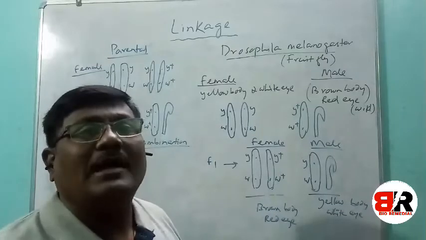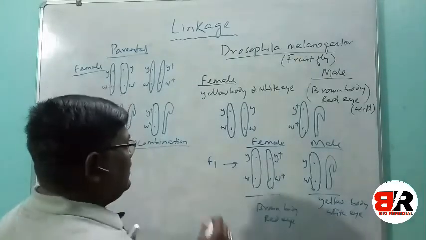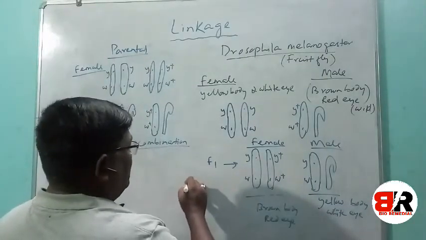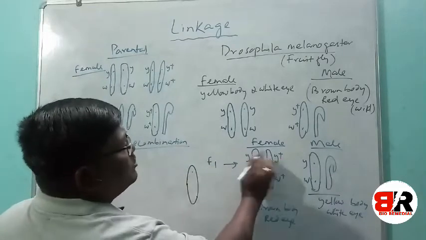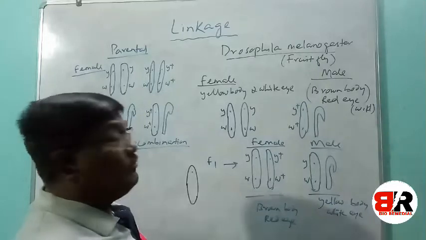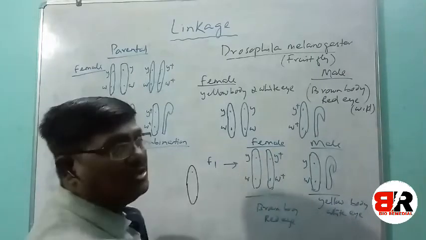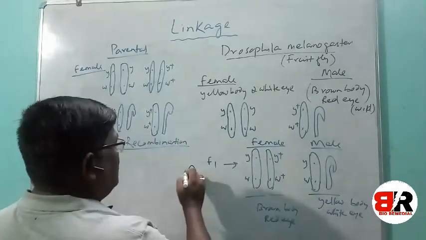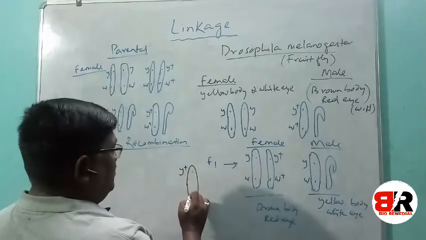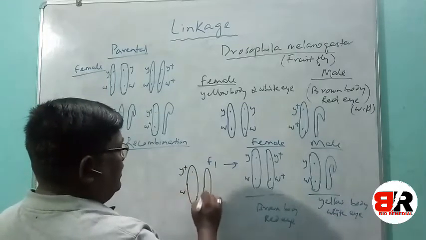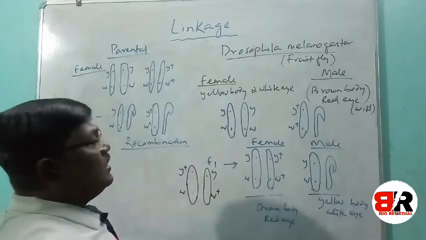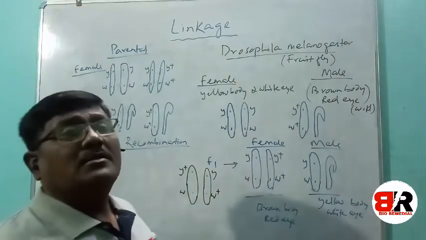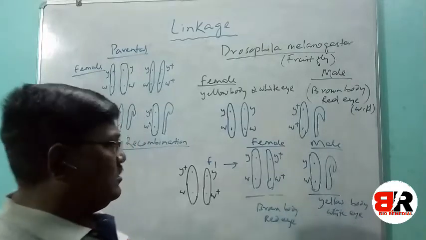If crossing over at all takes place, then the combination will be like, suppose here Y chromosome and Y plus chromosome, the Y gene and Y plus gene is altered due to crossing over, then the new combination will be here Y plus with W, then Y with W plus. Here a new type of combination may arise.